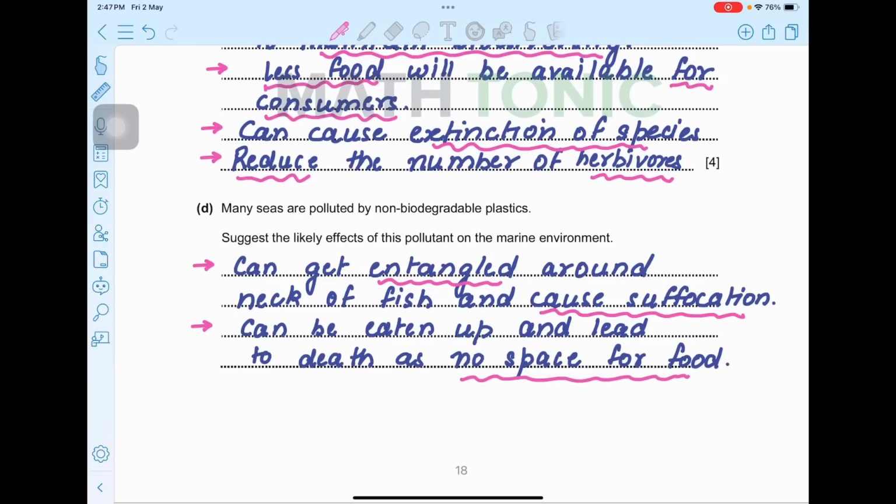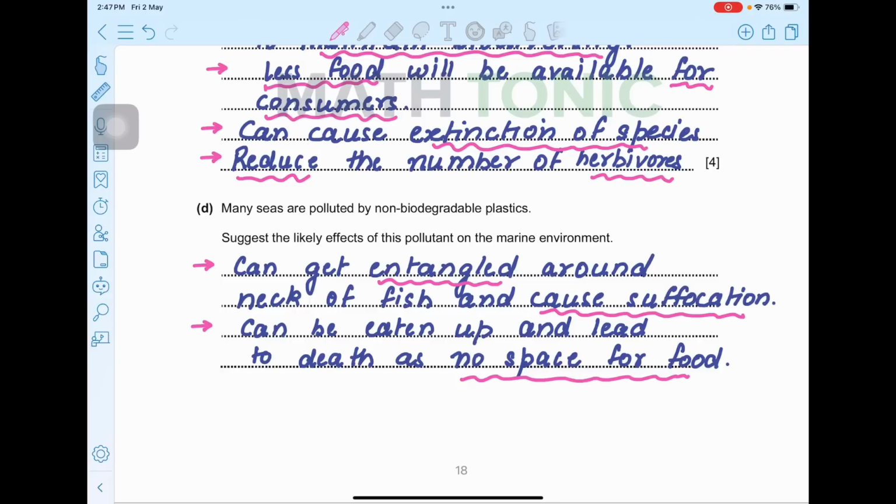D part. Many seas are polluted by non-biodegradable plastics. Suggest the likely effects of this pollutant on the marine environment. So how can you say plastics disturb the marine environment? Both terrestrial and marine are there in your syllabus. So this can get entangled around the fish and the other animals and cause suffocation. It can be eaten up and it can lead to death.